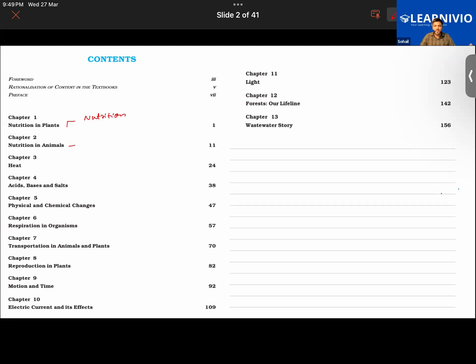First of all, let me just give you a one line definition of nutrition so you guys get an idea of what we are basically discussing. So nutrition is basically the mode of taking of food by different organisms. Getting it? The mode of taking of food by different organisms.